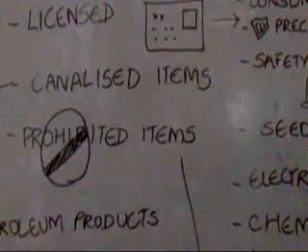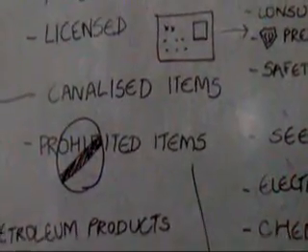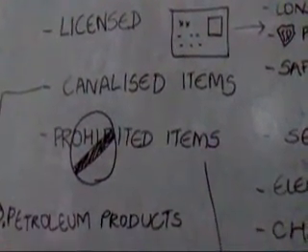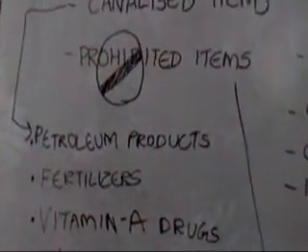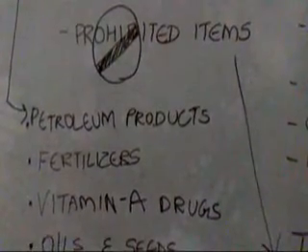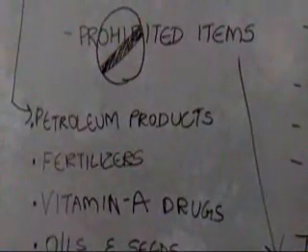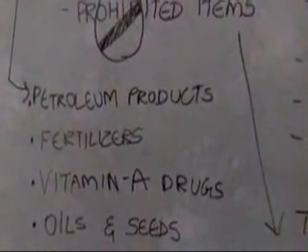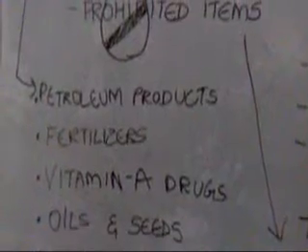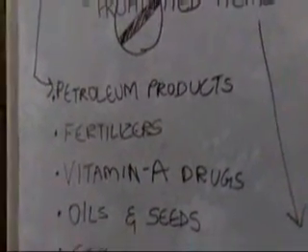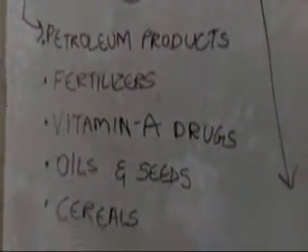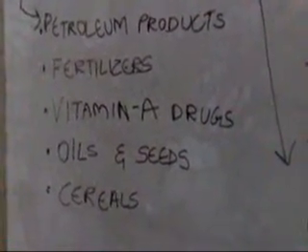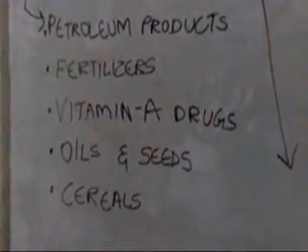The third category is canalized items. Items under this category can be imported only by specific public sector agencies. These include petroleum products that can be imported only by the Indian Oil Corporation, nitrogenous, phosphatic, potassic, and complex chemical fertilizers that can be imported only by the Minerals and Metals Trading Corporation of India, vitamin A drugs that can be imported only by the state trading corporations, oils and seeds that can be imported only by the state trading corporations and Hindustan Vegetable Oils, and cereals which can be imported only by the Food Corporation of India.